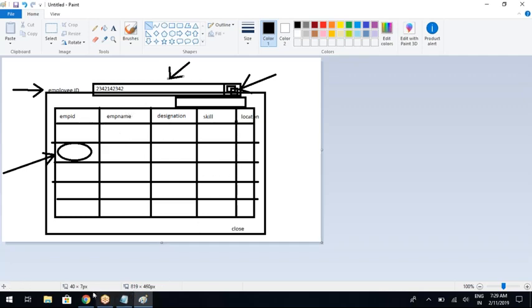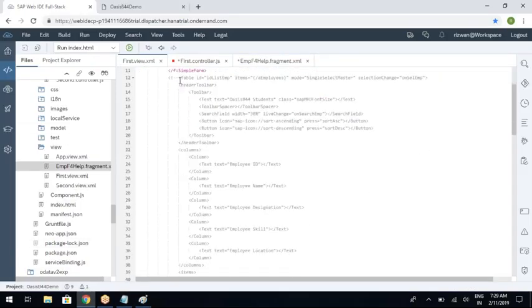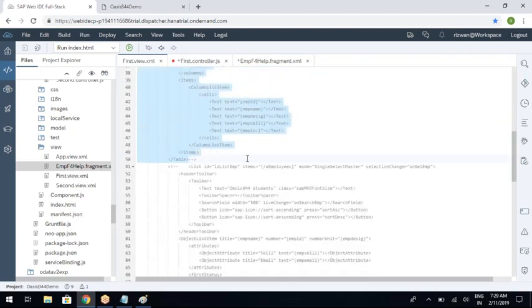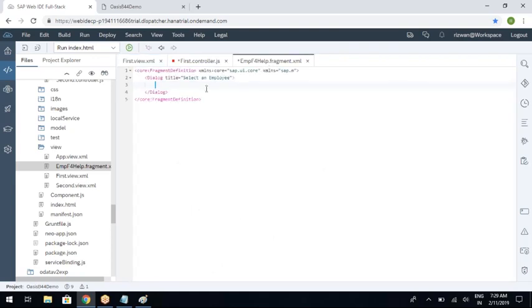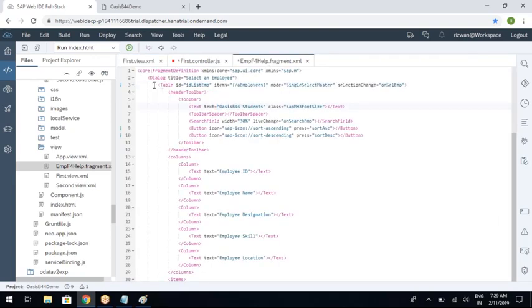Since my table code is already there, which I implemented in the last class, instead of typing, I can simply copy this table code, Control C, paste it here. Okay, right.